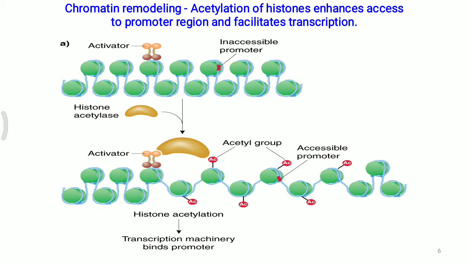Here it is shown in the picture: an activator and an inaccessible promoter. But with the help of that activator, histone acetylase adds an acetyl group. So an accessible promoter region is there for the transcription process. Histone is acetylated, the transcription machinery binds to the promoter region, and transcription will occur. So that is about acetylation.